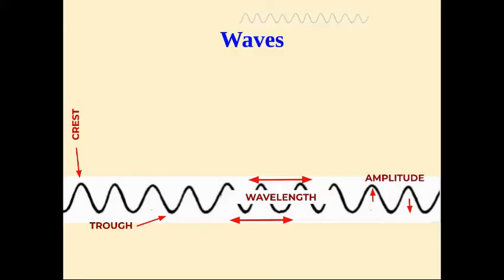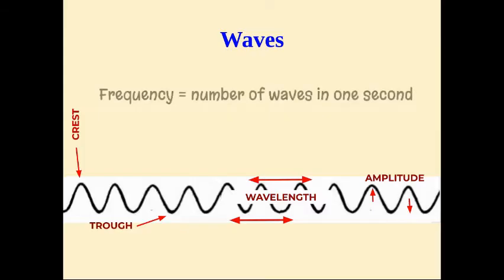The number of waves that pass a point in 1 second is called frequency. Frequency is measured in hertz. A measurement of 1 hertz means one full wave passes a point in 1 second. If 12 waves pass a point in 1 second, the frequency would measure 12 hertz.